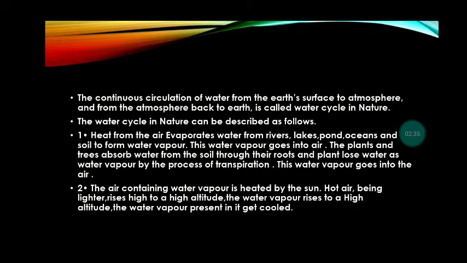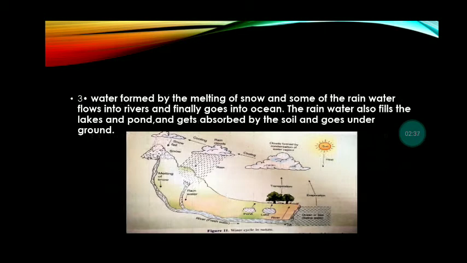So basically, the water formed by the melting of snow and some of the rain water flows into the rivers and finally goes into the ocean. The rain water also fills the lakes and ponds, and gets absorbed by the soil and goes under the ground.